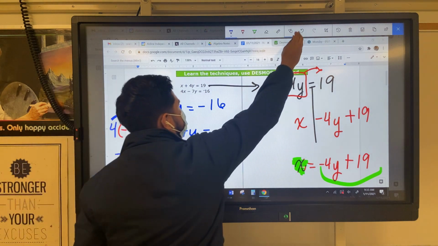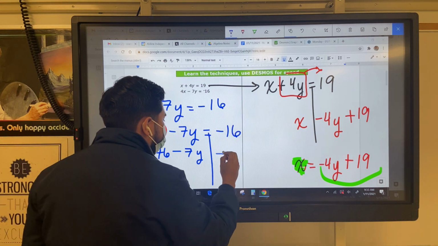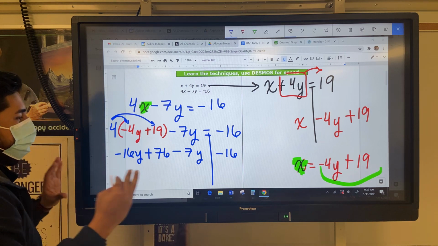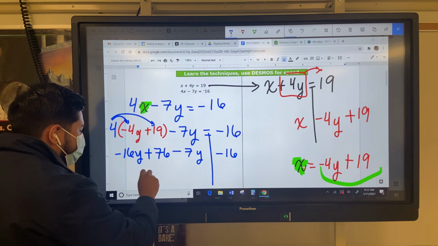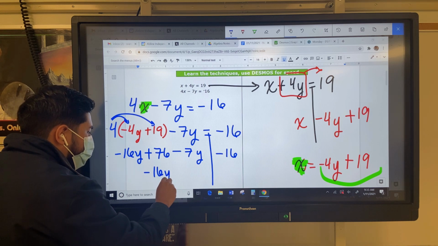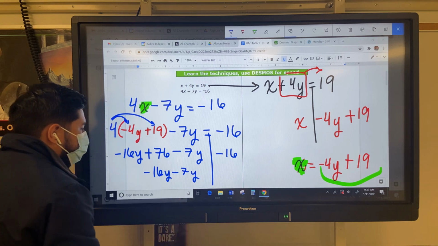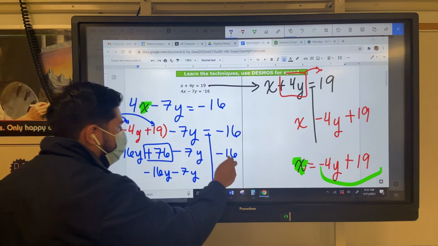Oops, that's 4, my bad. Bring down the negative 16. And then we start moving people around. So I need my y's on the left, numbers on the right. Looks like these two guys are here, so I'm going to make sure I bring them down. Negative 16y. That's a minus 7y. This positive 76 does not belong here. Comes over here.